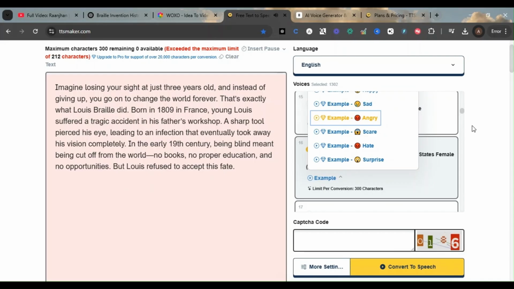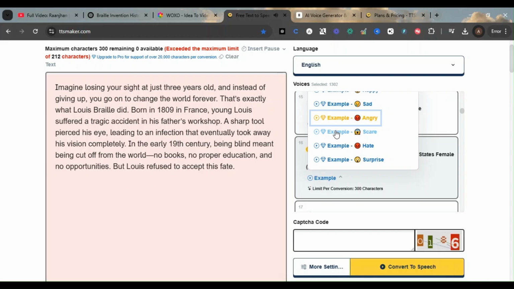TTS Maker is a professional voice generator that uses artificial intelligence technology. This is an example of an angry emotion. Imagine expressing dissatisfaction with a service, showing clear annoyance and anger.